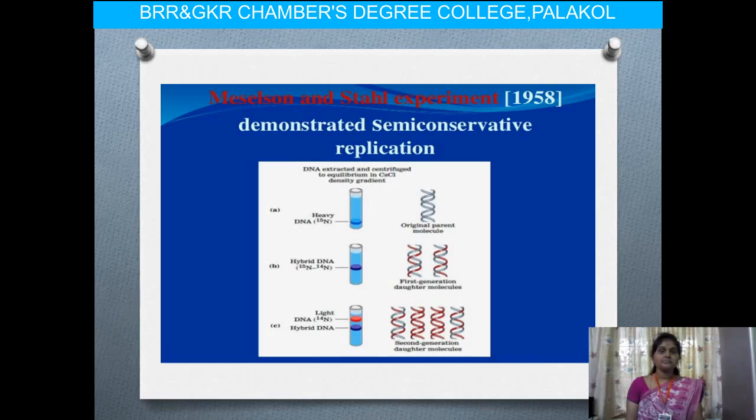Here they took the DNA into some test tubes. First they took the original parent DNA and added it into a test tube containing heavy DNA, that means N15 DNA, the isotopic nitrogen. Okay, heavy. So in the test tube we added the N15 isotope and added the DNA.